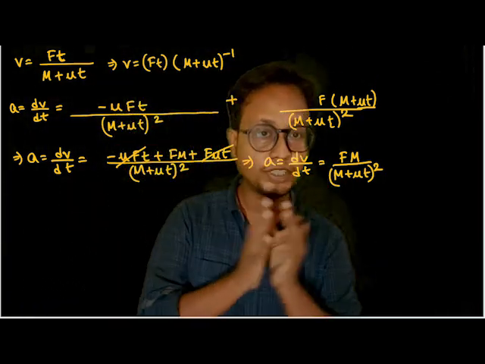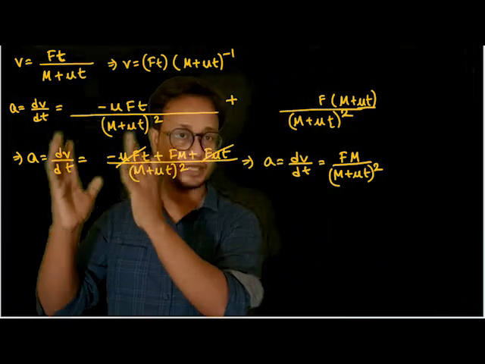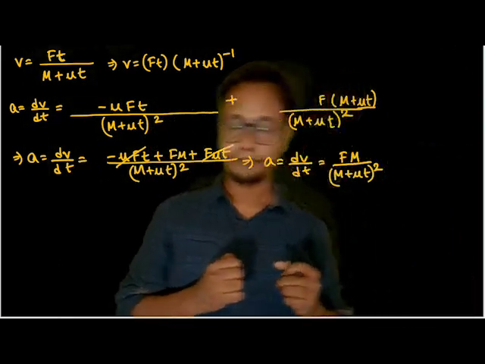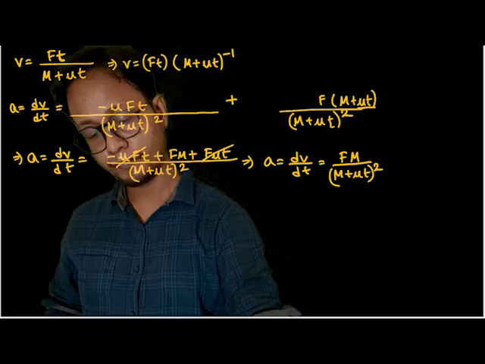The main crux of this problem is that the impulse provided to the system is equal to the final momentum of the system minus the initial momentum of the system. Okay, so that was our problem.